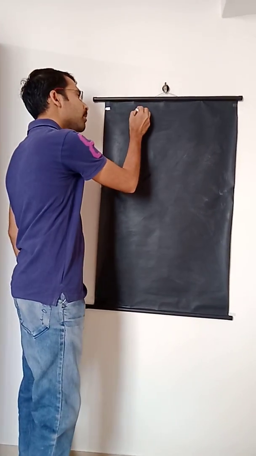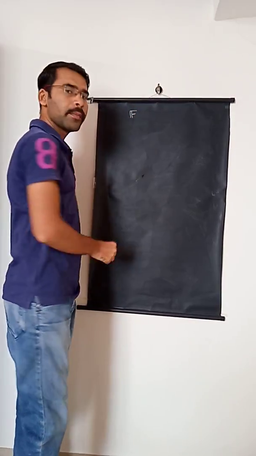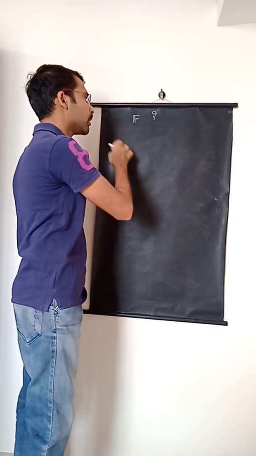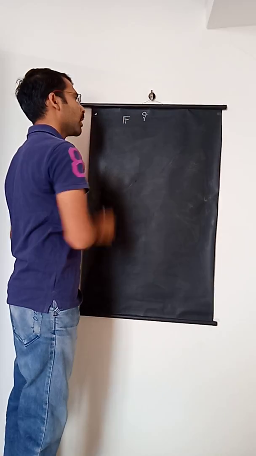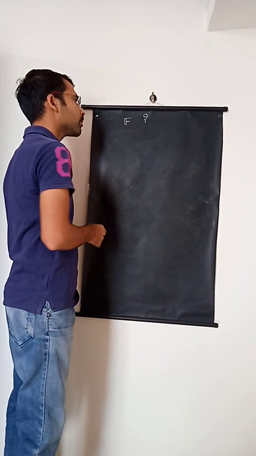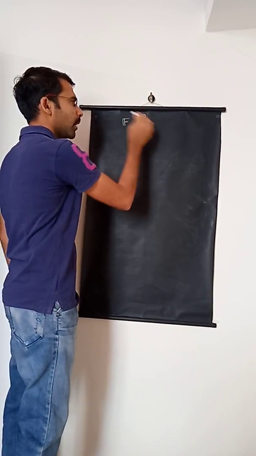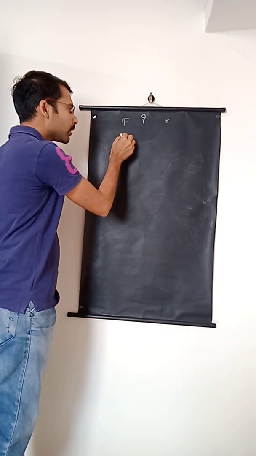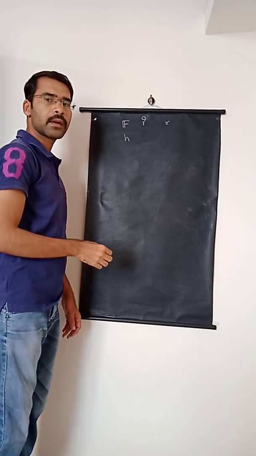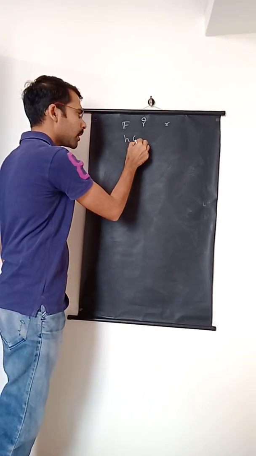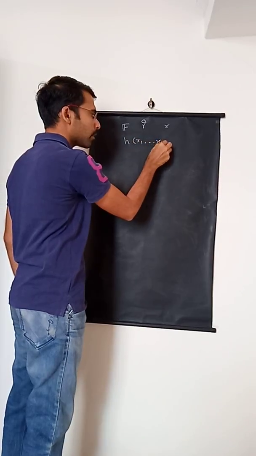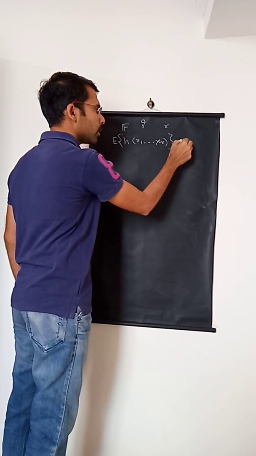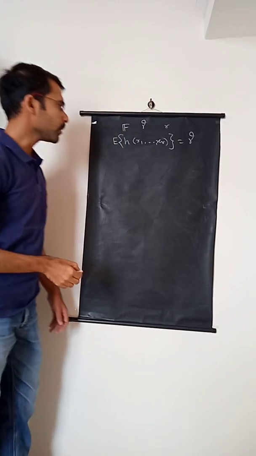So for that, consider the usual setup of a family of distributions. Gamma is the concerned parameter of the density of some distribution from this particular family of distributions, and suppose it is estimable of degree r. Then we are saying that there exists a symmetric kernel H such that H of x1, x2, up to xr, on expectation, will give you the value gamma.